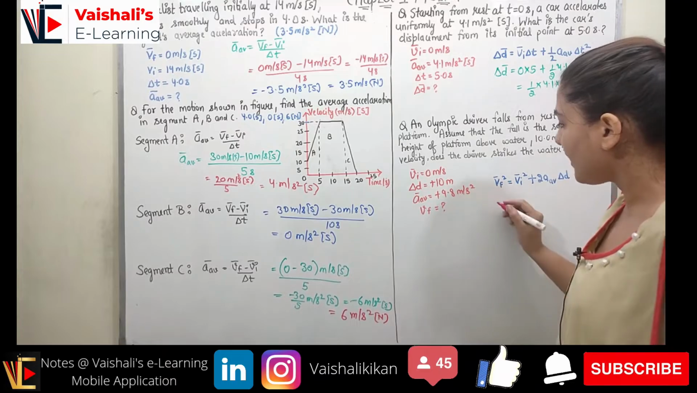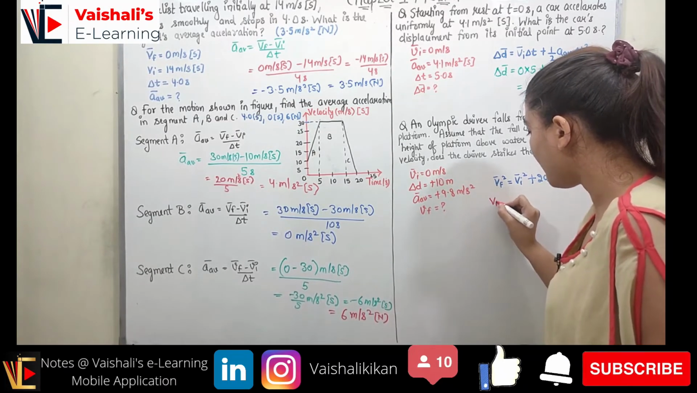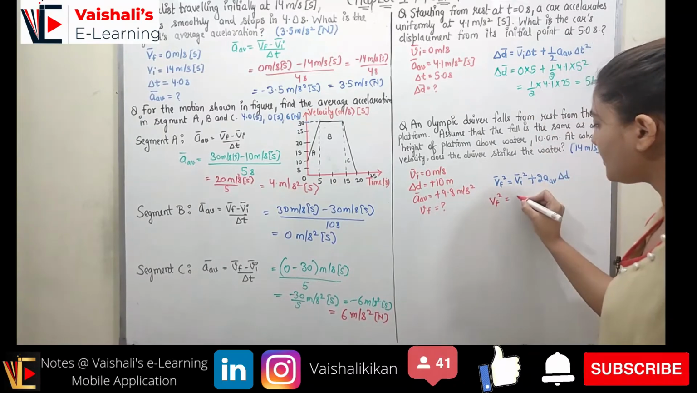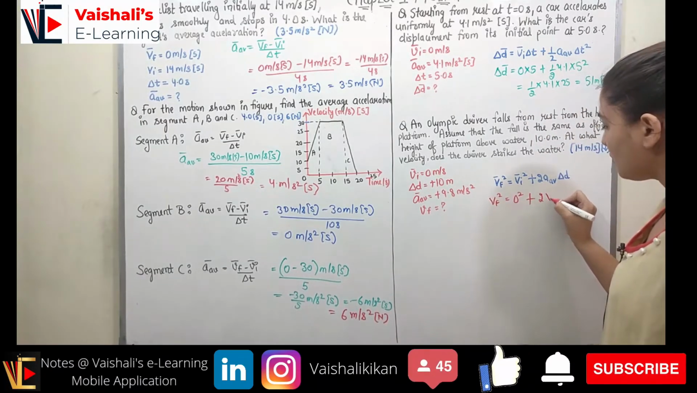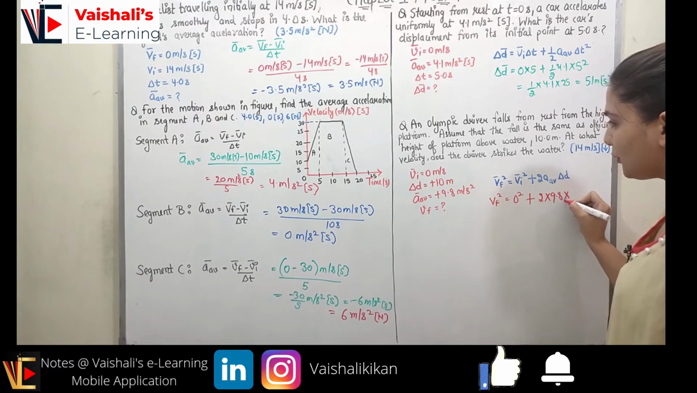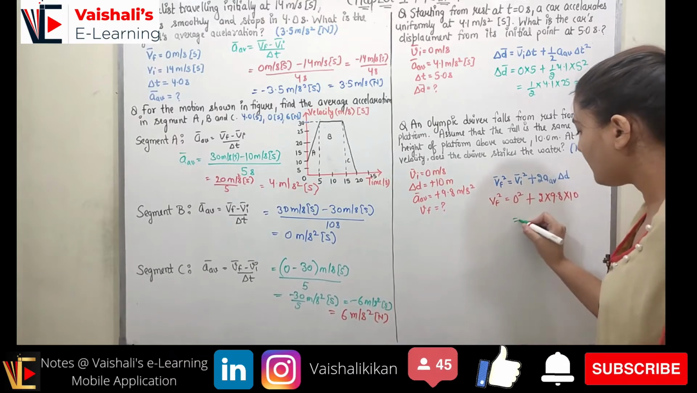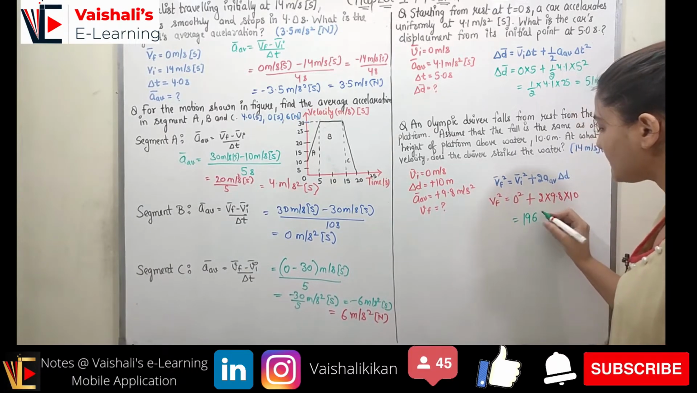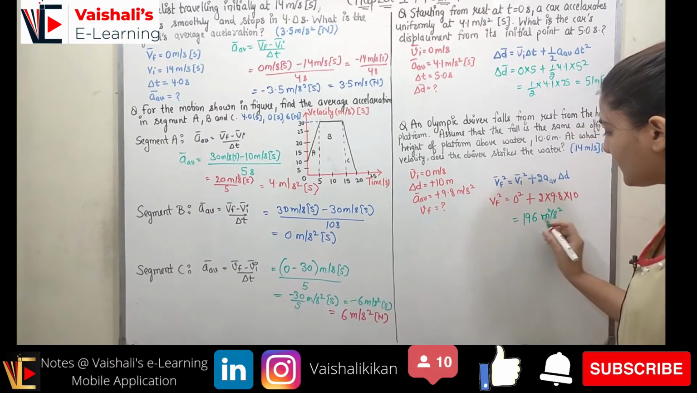So now what is V final? V final we have to find out. So we can put it as it is. V final square is equal to V initial square, which will be 0 square, plus 2 into 9.8 into 10, right? So now when you do this calculation, it will come out to be 196 meter square per second square.